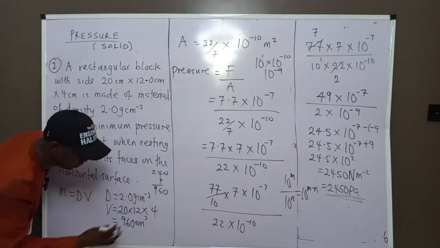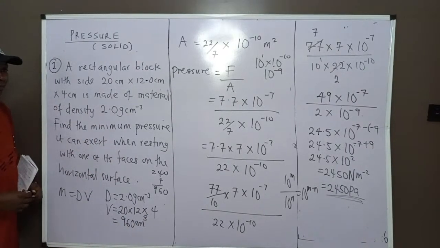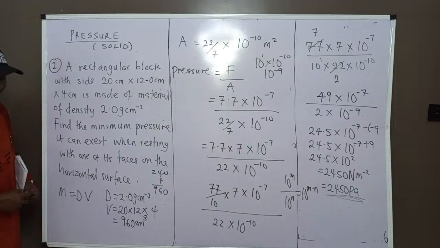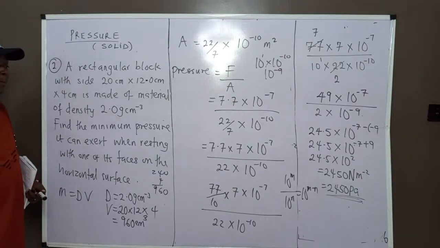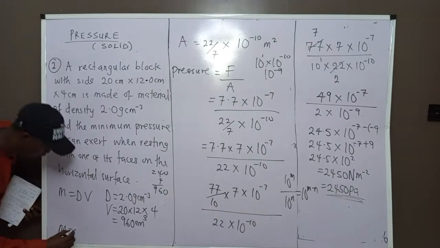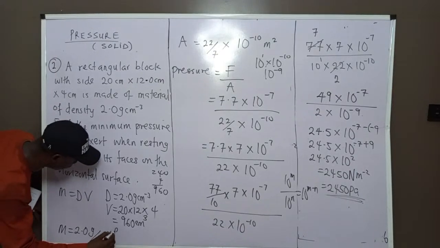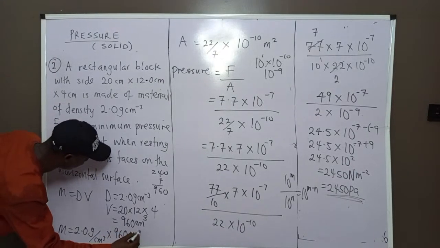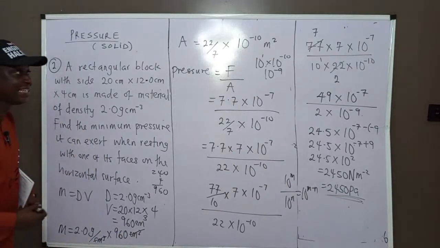You can confirm it, so if there's any discrepancy there, you can talk. 12 times 2 is 24, add 0 by the side, 240. 240 times 4 will give us 96, add 0 by the side, 960. Now we get mass is equal to density, 2.0 gram over centimeter cube, times 960 centimeter cube. Centimeter cube will kill centimeter cube. So what I would have is 960 times 2.